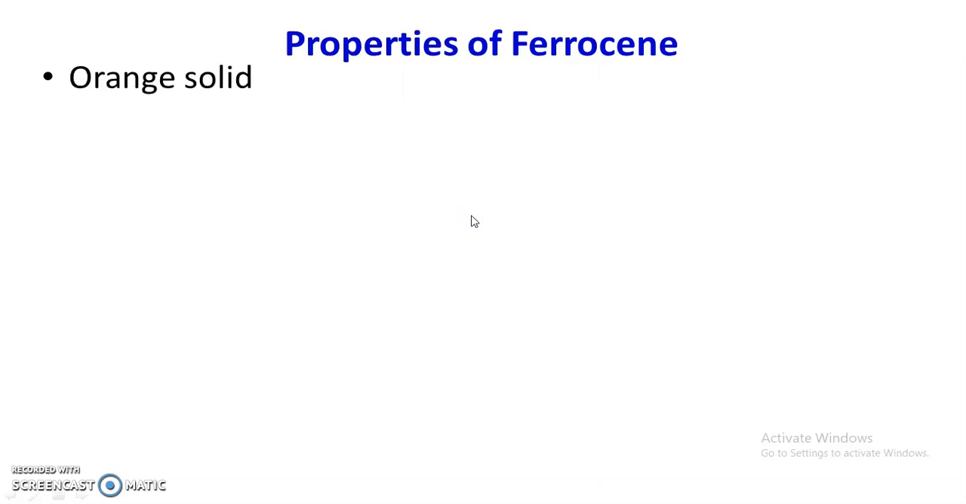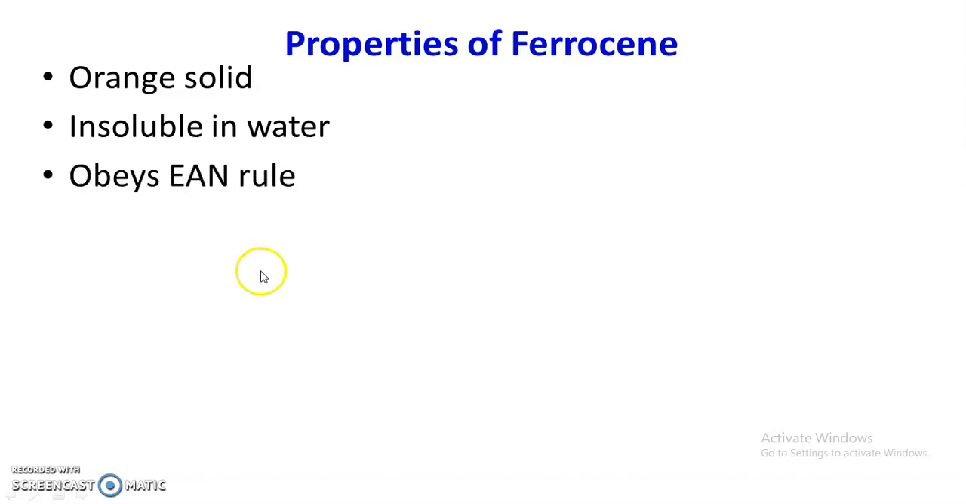So, ferrocene is an orange solid which undergoes sublimation at 373 Kelvin. It is insoluble in water, but it is readily soluble in organic solvents like ether, benzene, alcohol, etc. And the most important thing is that ferrocene obeys the effective atomic number rule, the EAN rule.